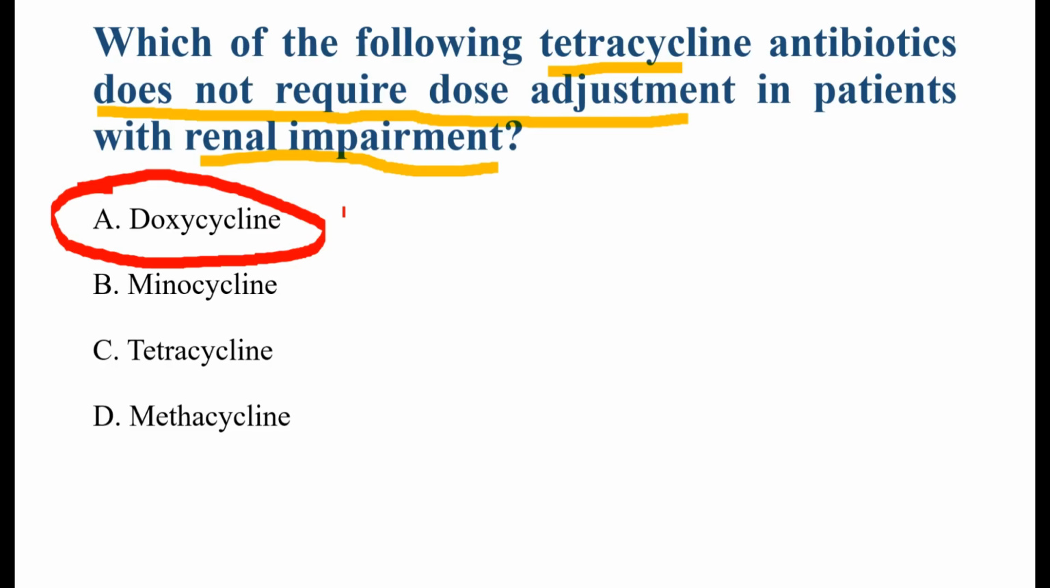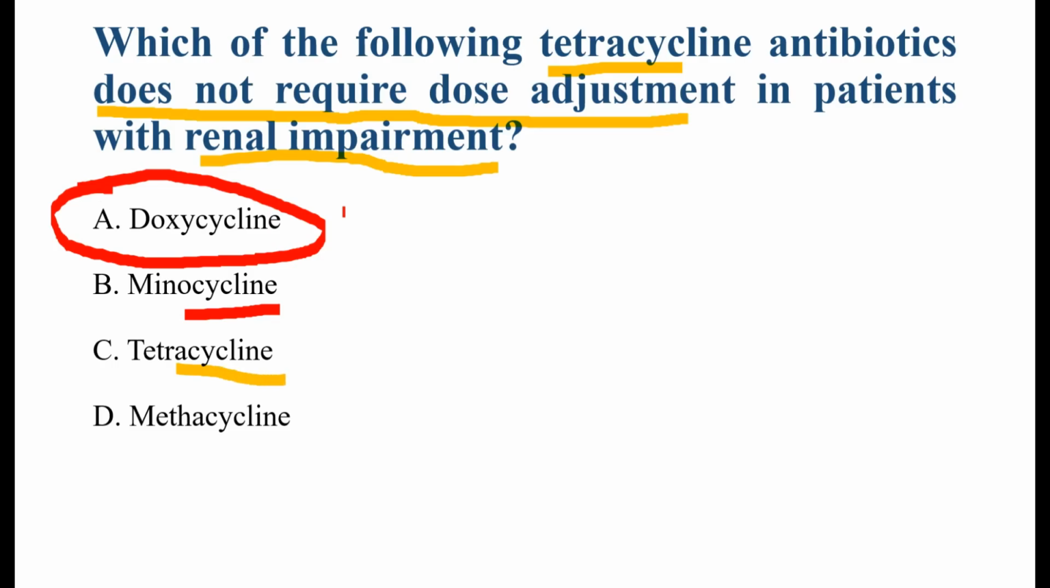Why is doxycycline correct? Doxycycline is mainly eliminated through bile and the GI tract, not primarily through the kidney. Because of this, it does not accumulate significantly in renal failure, and dose adjustment is usually not required. That's why doxycycline is preferred in patients with renal impairment. Now see the other options. Option B, minocycline. Minocycline is partially metabolized in the liver but still has renal excretion. Therefore, dose monitoring or adjustment may be required in kidney disease.